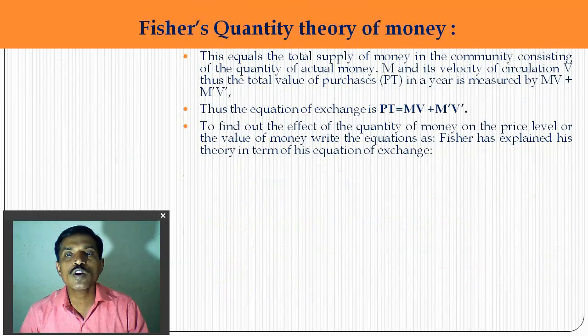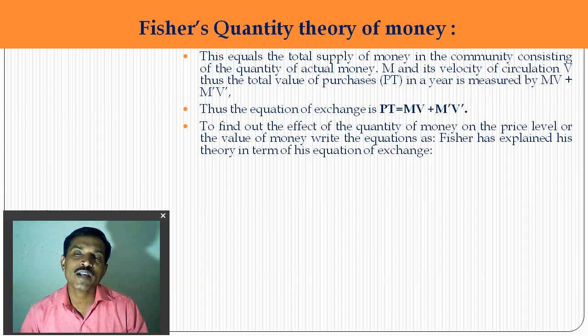The total supply of money in the community consists of M, the quantity of actual money, and its velocity of circulation V, and the total value of purchases PT in the year is measured by MV plus M dash V dash. So Fisher gave his equation: PT is equal to MV plus M dash V dash.